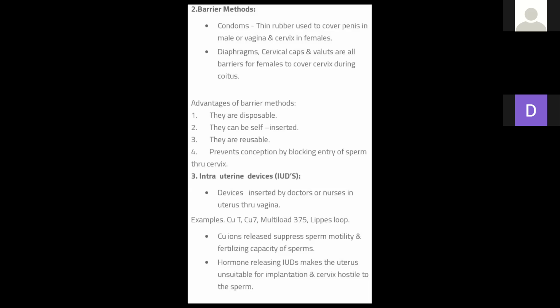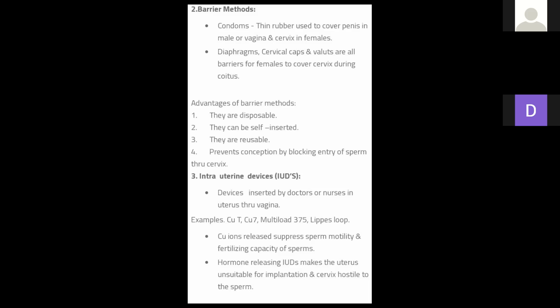In this process, in the physical barrier or barrier method, we use a physical thing externally. In the natural method, we also prevent mating of sperm and ovum, but naturally.